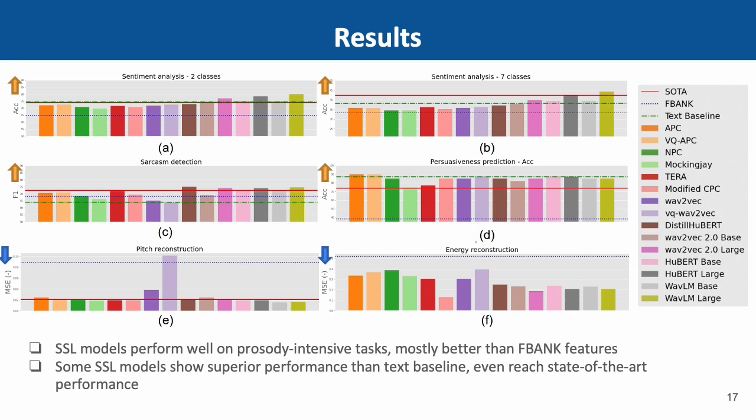Here are the results of our experiments. Different colors mean different self-supervised models, the SOTA, the FBank baseline, and the text baseline. In the figure, we can see that self-supervised models perform well on prosody-intensive tasks, mostly better than FBank features. And some self-supervised models show superior performance to the text baseline, even reaching state-of-the-art performance.